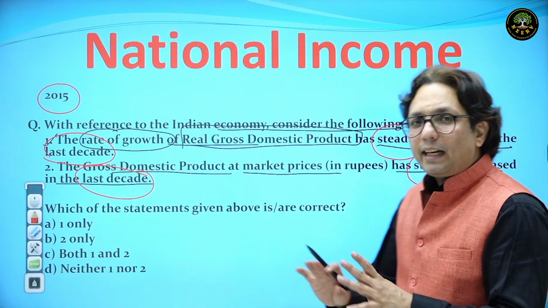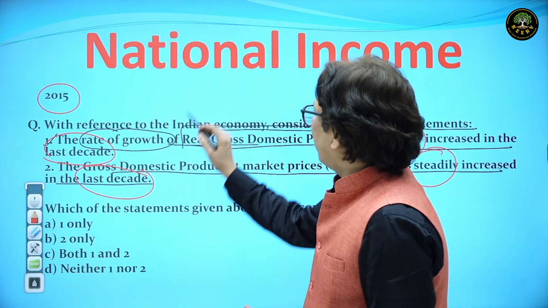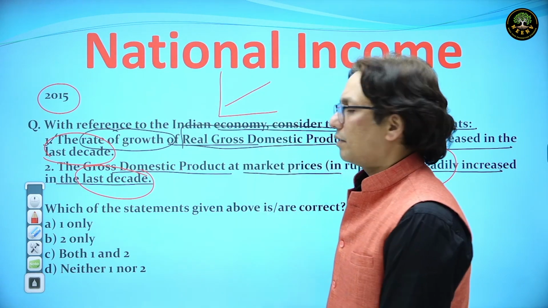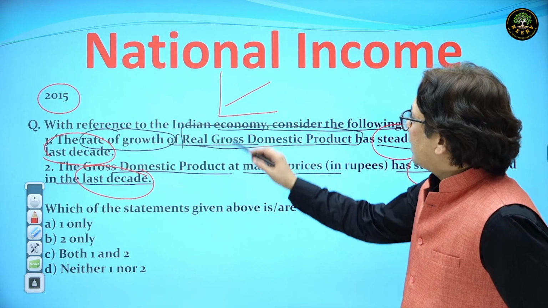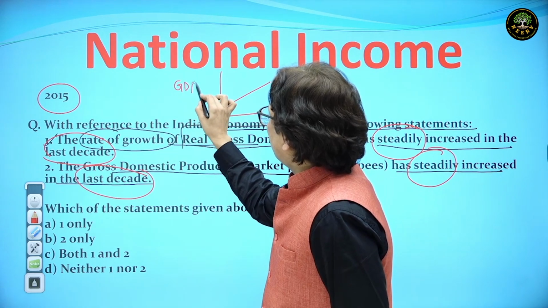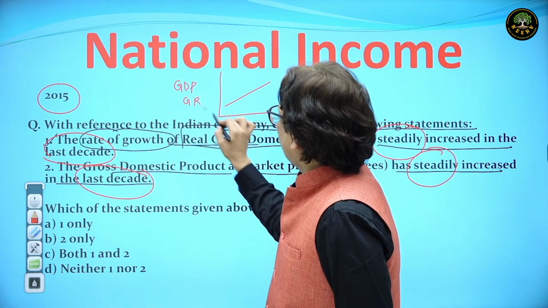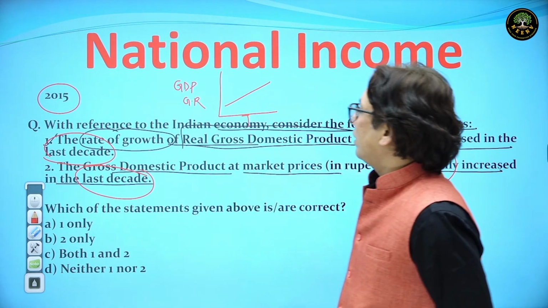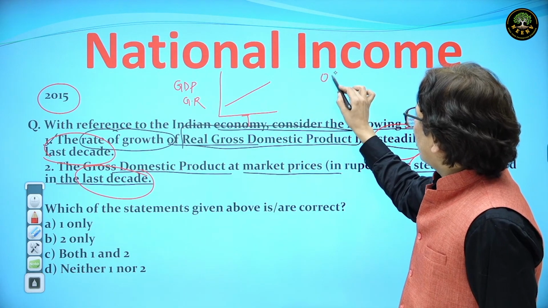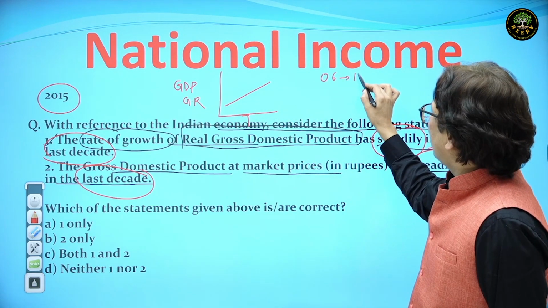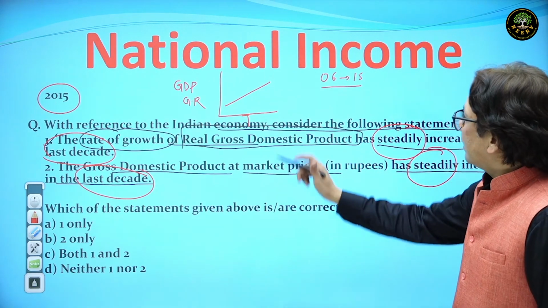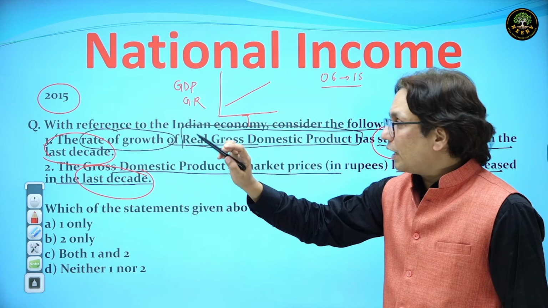When I say steadily going up, it means going up like this. When I say the GDP growth rate has been steadily going up, it means that in these 10 years, from 2006 to 2015, the growth rate has been consistently going up.